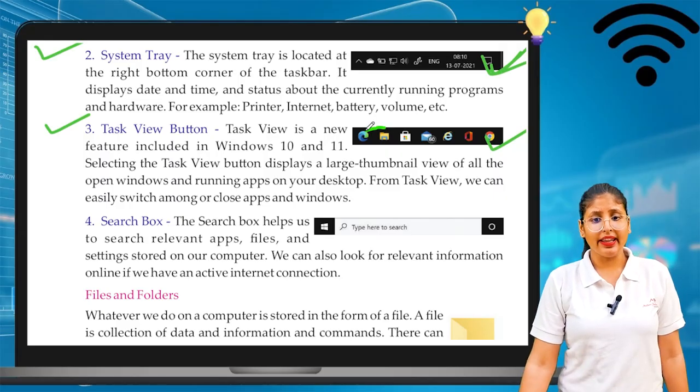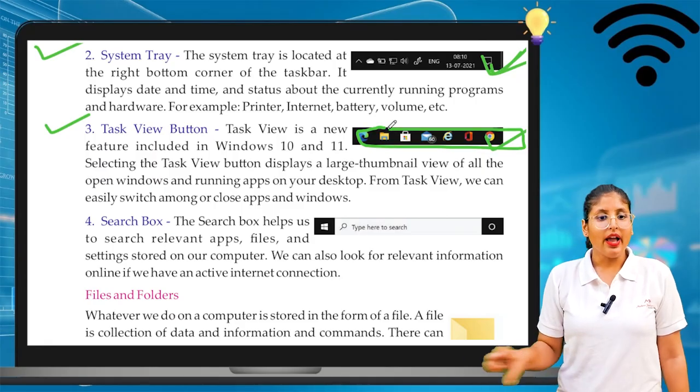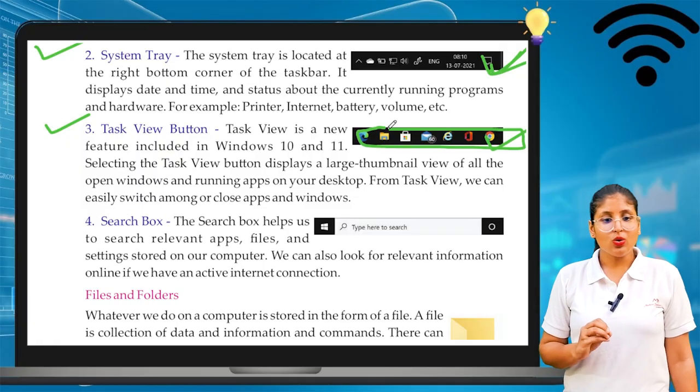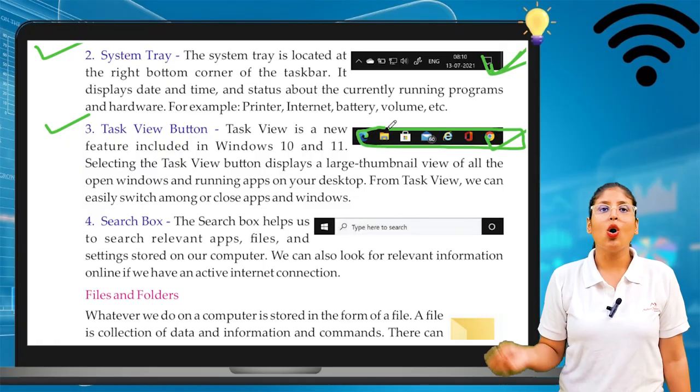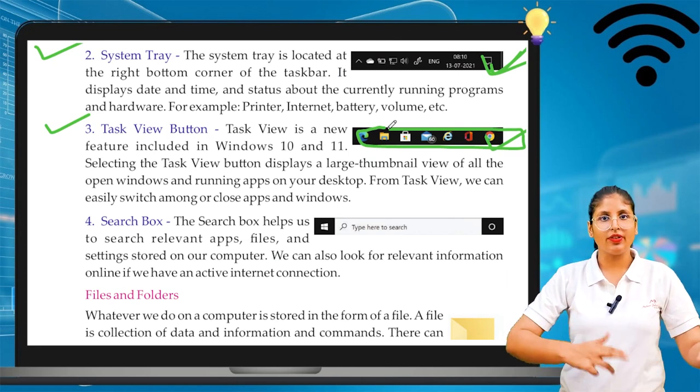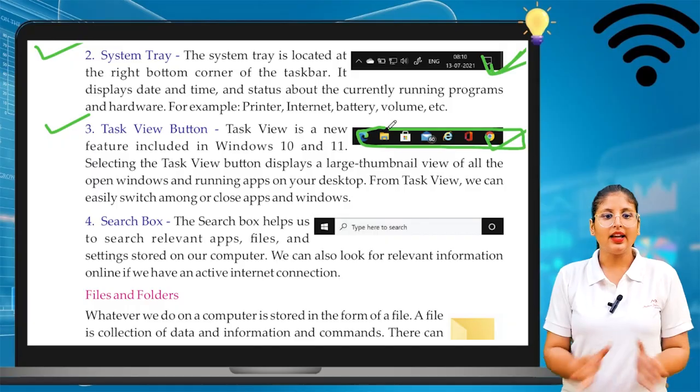So all the running apps, the apps that you are using frequently, are already there in your task view. From task view you can easily switch among or close apps and windows.